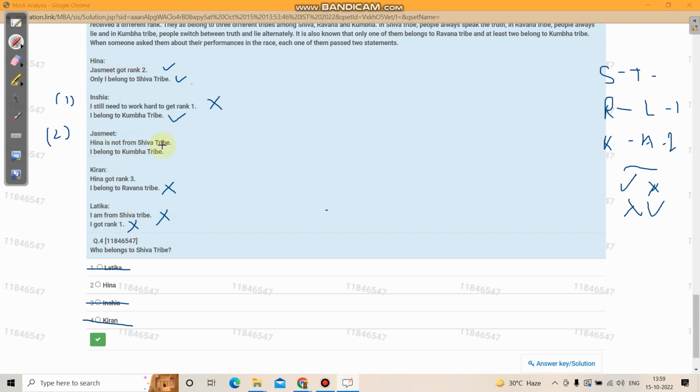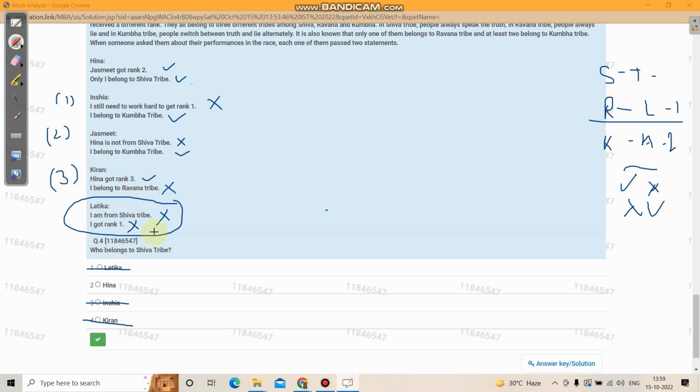Now Hina is not from Shiva tribe. Is it correct? No. Wrong. Now we have already got a liar from someone from Ravana tribe. So which means all these cases will be, if this is wrong, then this has to be correct. I belong to Kumbha tribe. Yeah, fair enough. She is correct. And Hina got rank 3. This has to be correct because she can't be a liar, as we have only one liar. Okay. I got rank 3. So she is rank 3.